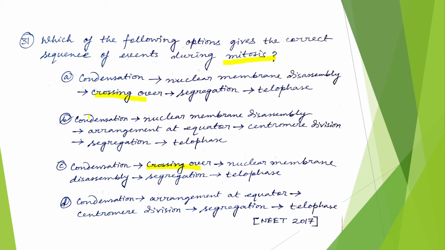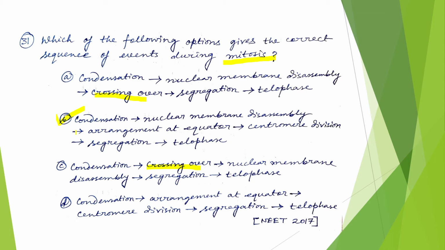So obviously the correct answer would be option B. In option D it is given that condensation occurs, then arrangement at equator, centromere division, segregation, telophase. It is also correct, but here the nuclear membrane disassembly is not given, so it is not as apt as option B. That is why option B is the correct answer.